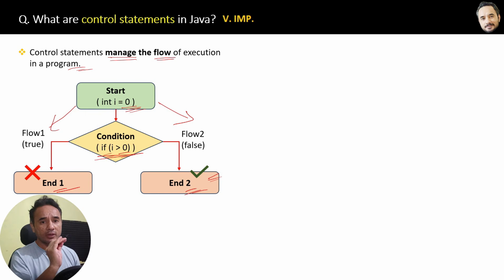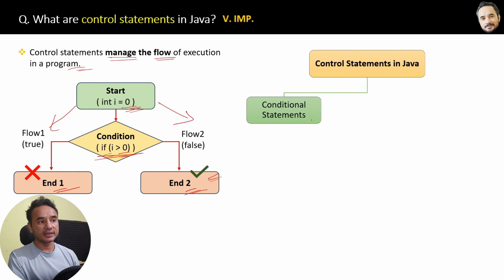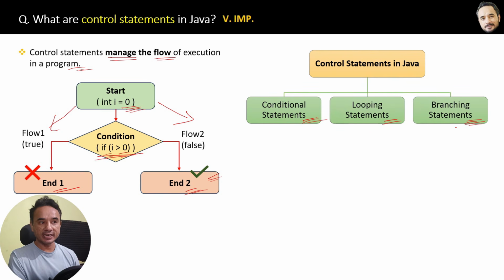Okay, now listen carefully. In your Java program or application, which flow to choose and which flow not to choose is decided by the control statement. And same as this if condition, we have multiple other control statements which help us to decide this. Okay, so here are the three categories. One is conditional statements, then there are looping statements and branching statements.